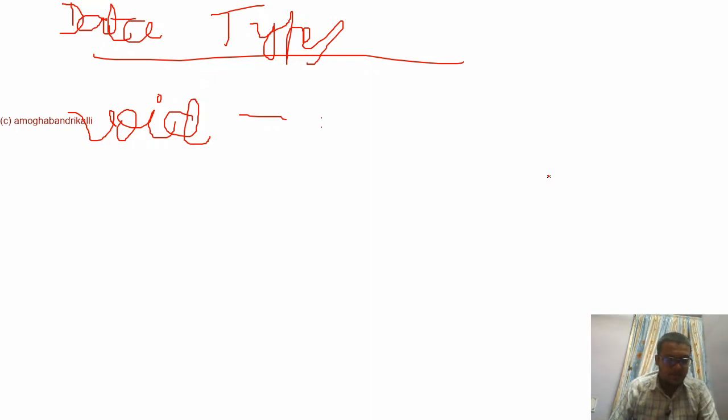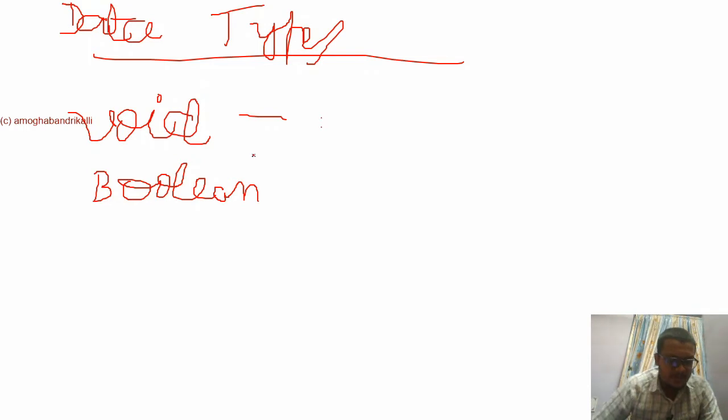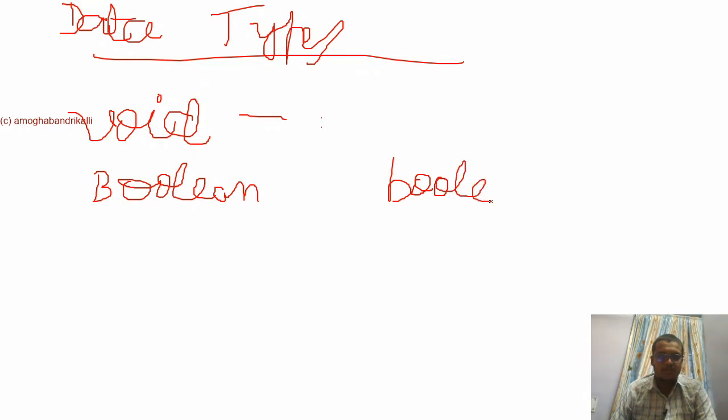So the next data type is Boolean. If you are declaring a variable, this is the syntax: you need to type Boolean, space, variable, and you can assign false and true.